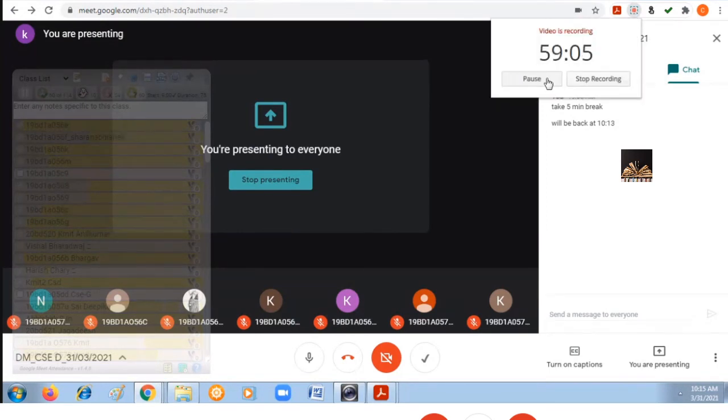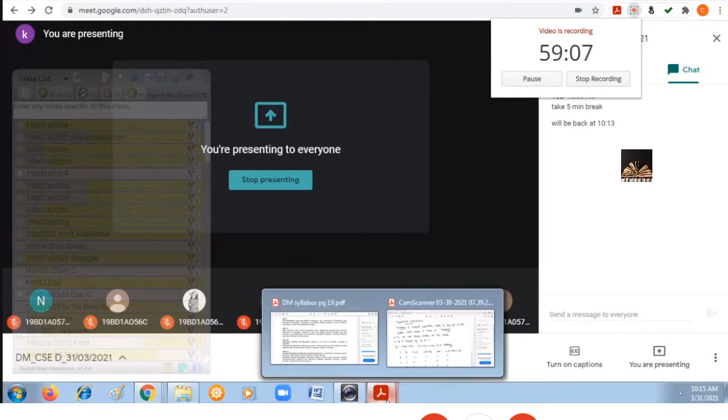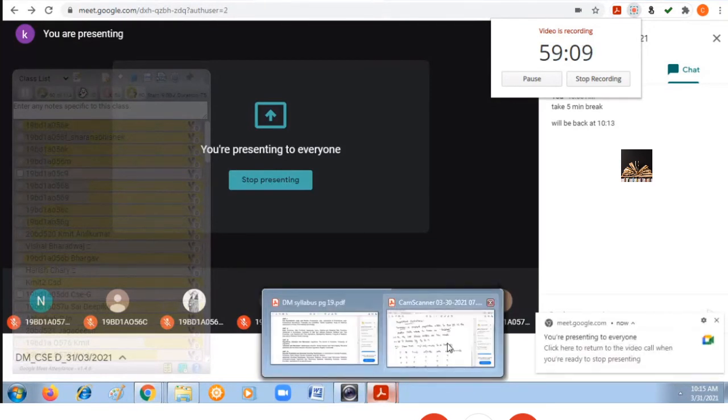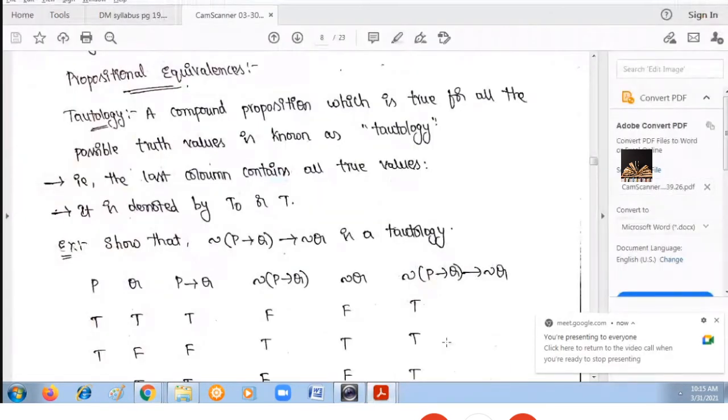Tautology means any compound proposition whose truth value is true for all the combinations of truth values is known as a tautology.